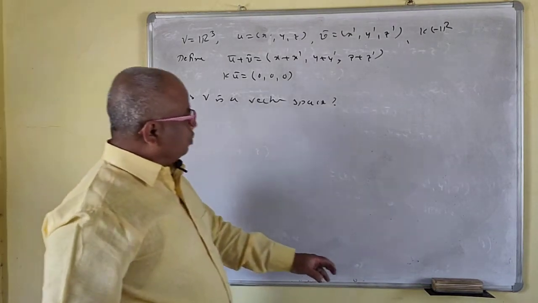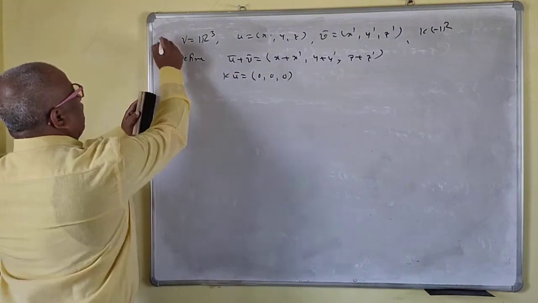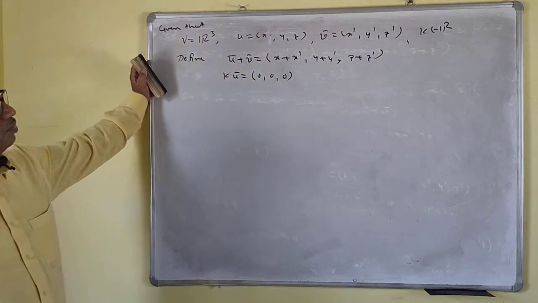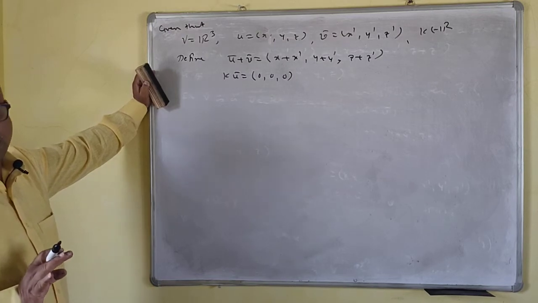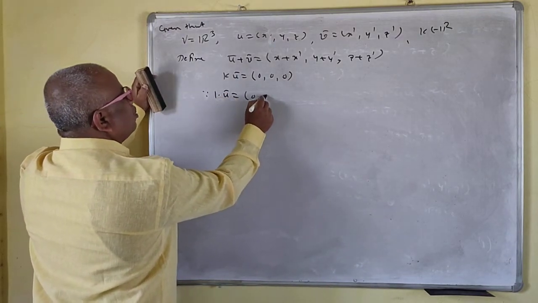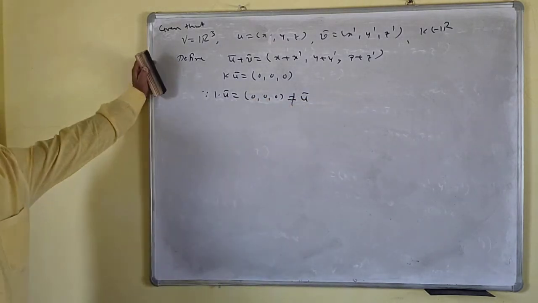Okay, now see the solution. Given that V is equal to this and this. So now your addition is usual, but the multiplication is not usual. Since 1 into u bar is (0, 0, 0), which is not the same as u bar.